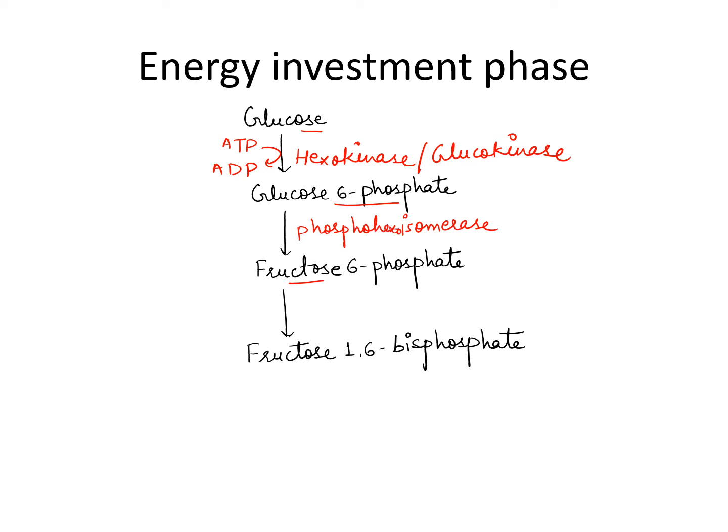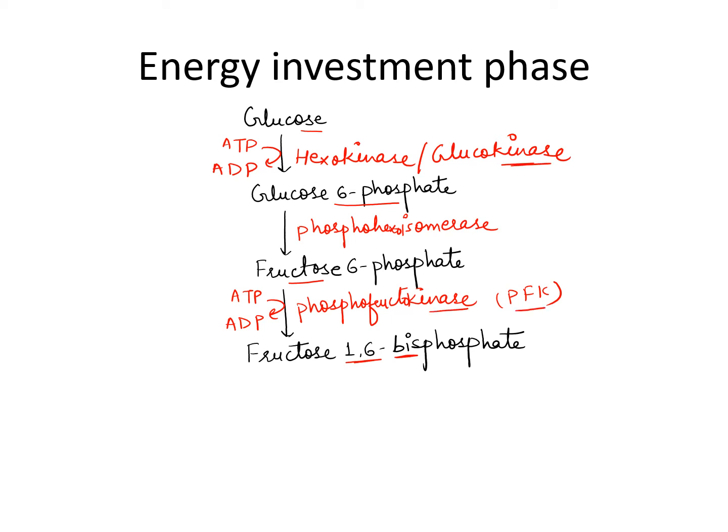Second enzyme, then fructose 6-phosphate will be converted to fructose 1,6-bisphosphate. Again 2 phosphate groups, 1 phosphate group will come from ATP. So ATP will be converted to ADP. Again the enzyme is a kinase, and this time the name is phosphofructokinase or PFK. Whenever a kinase comes, there is a conversion of ATP to ADP.